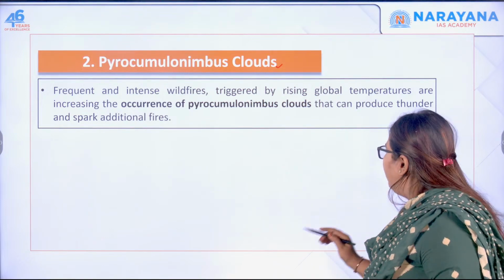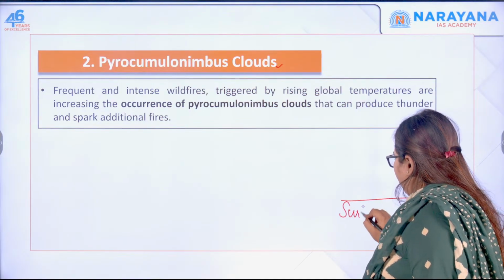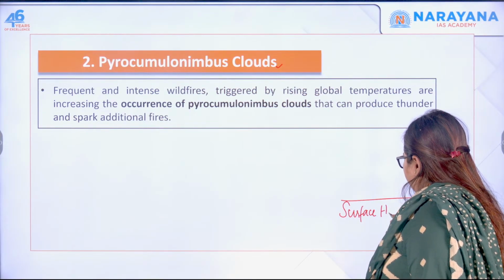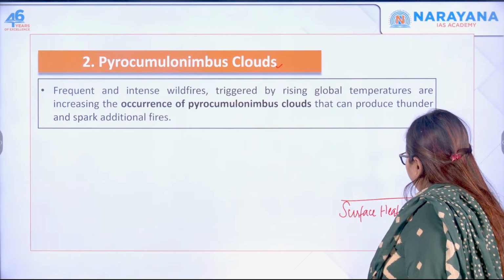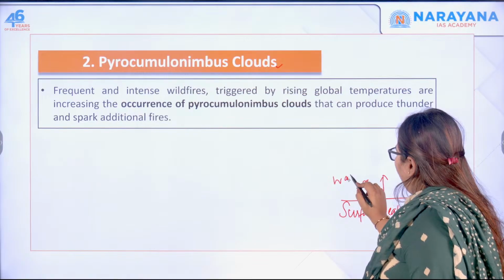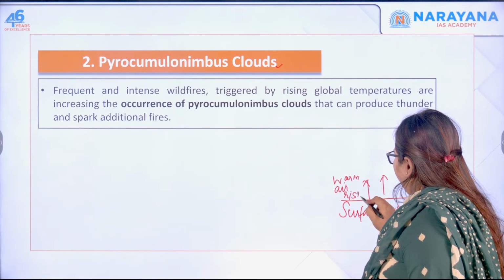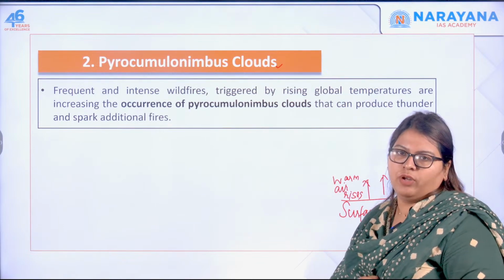Okay, so when the surface gets heated up, what happens? The warm air rises. So air usually holds some moisture, right?